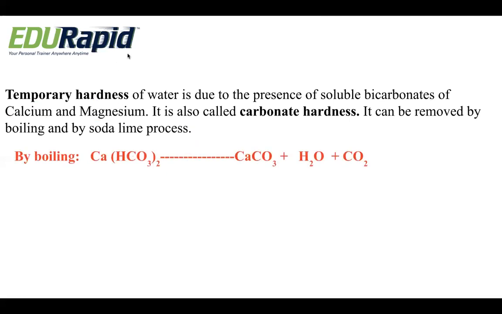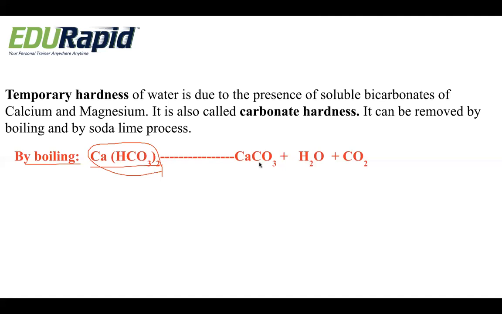Now let us see how we can convert the hard water into soft water. First and foremost, by the boiling method. If you boil the hard water, let's say for example the water consists of calcium bicarbonate, Ca(HCO3)2.